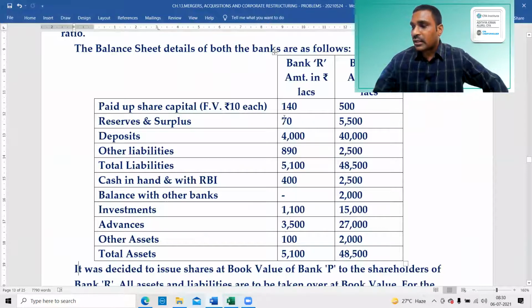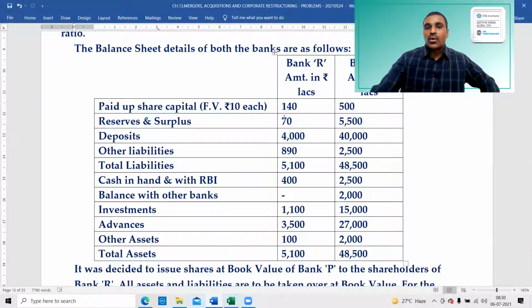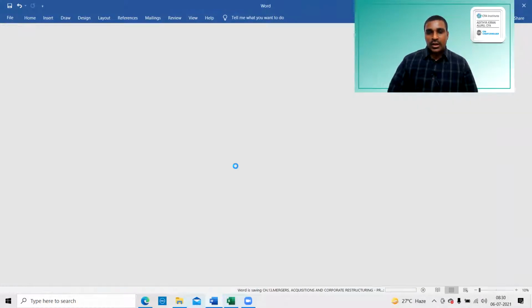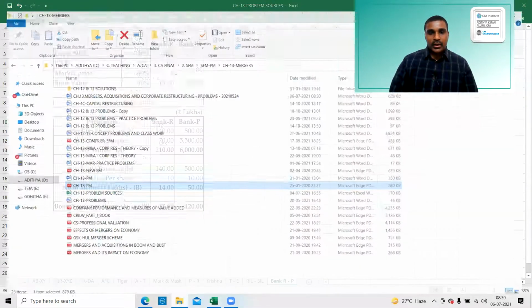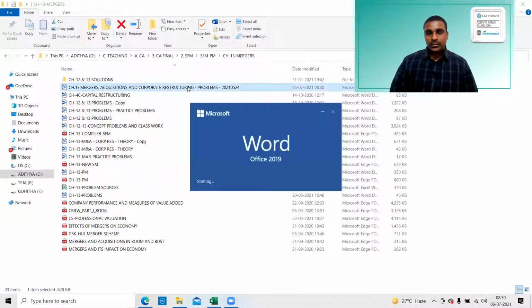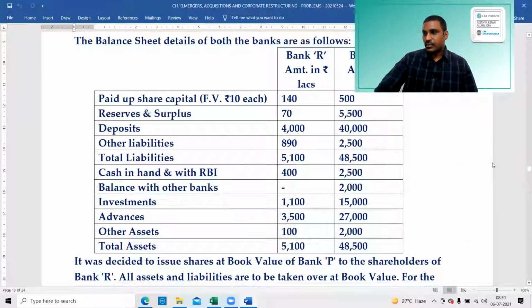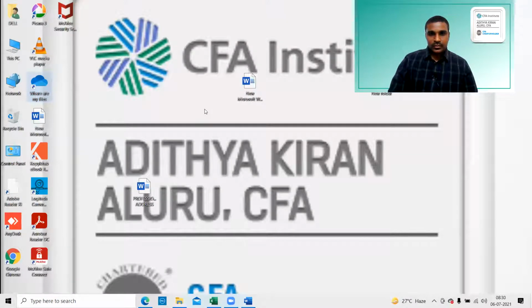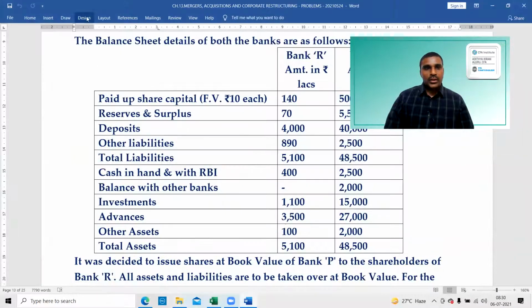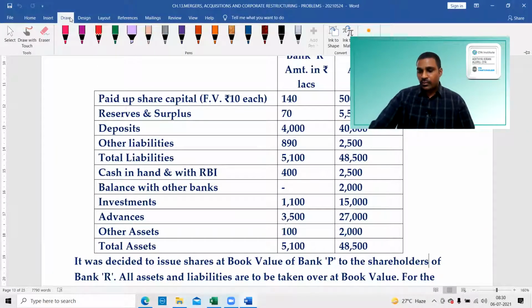Always look at the balance sheet. The amount pertaining to the shareholders is called net worth. Right? The amount pertaining to shareholders is called net worth. This portion is called net worth.